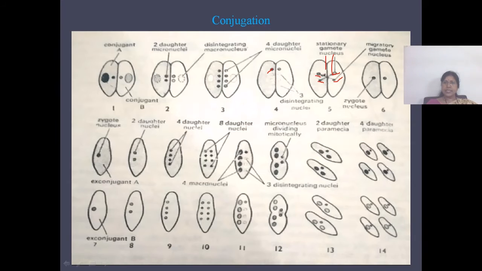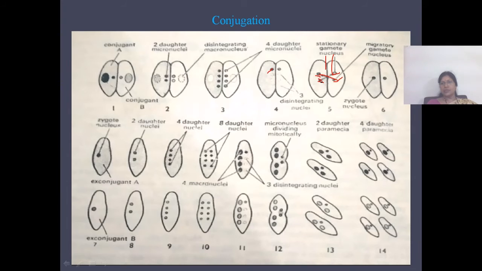So the exchange of the pronuclei occurs here. The migratory nucleus of one conjugate will enter into the other conjugate.